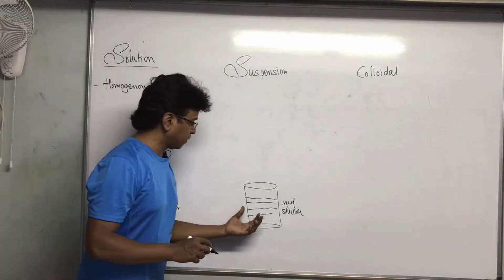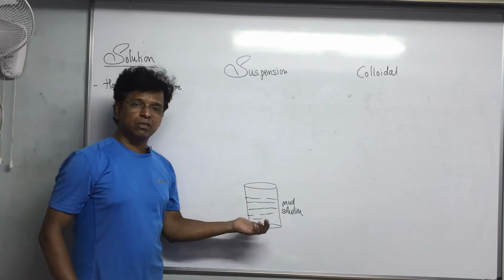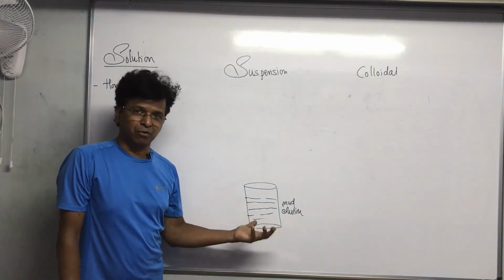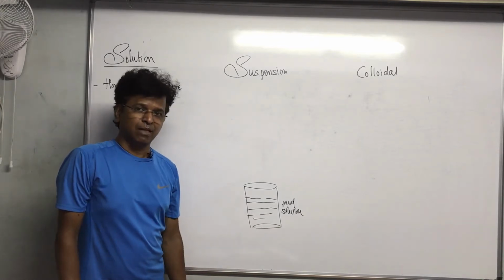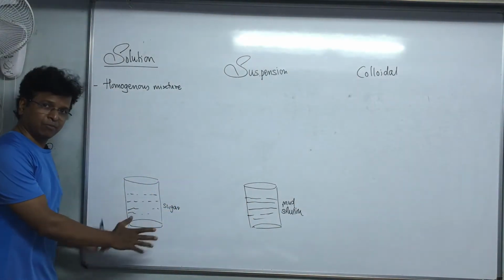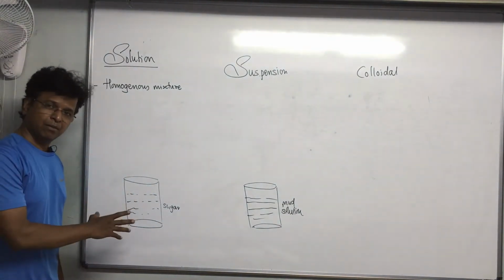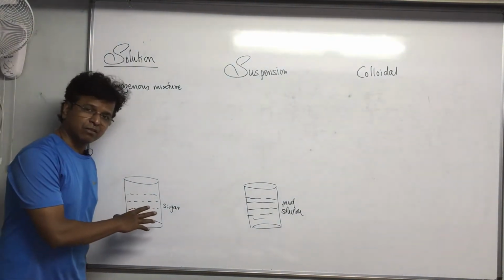Here, what happens if you allow this mixture to settle for some time? You let it stand, you leave it undisturbed for some time, then what will happen? Is there any difference?